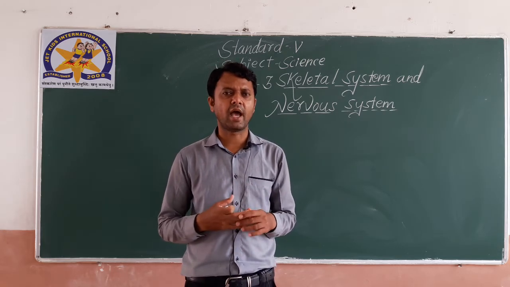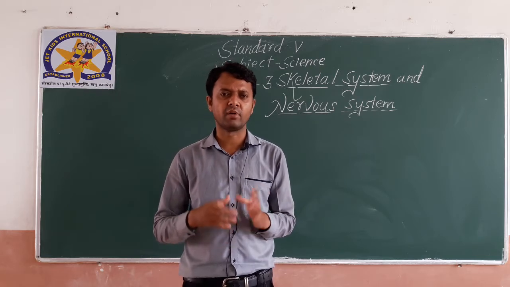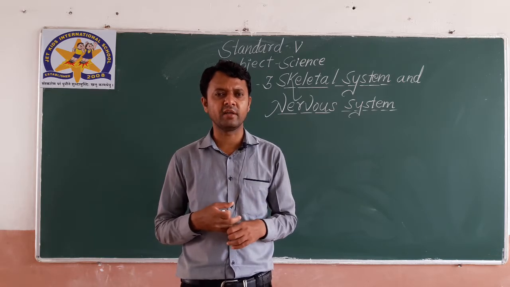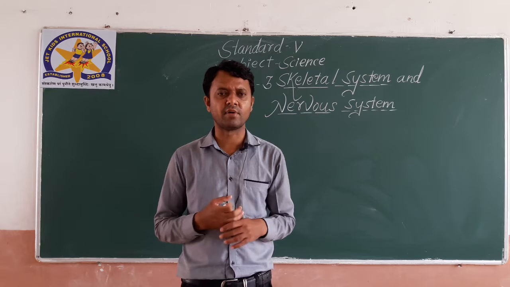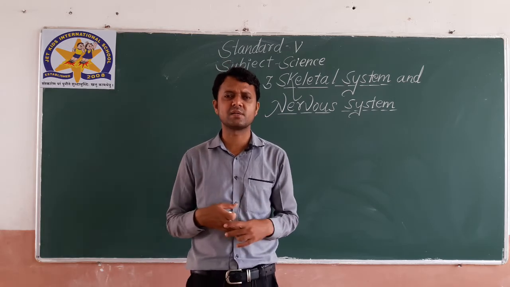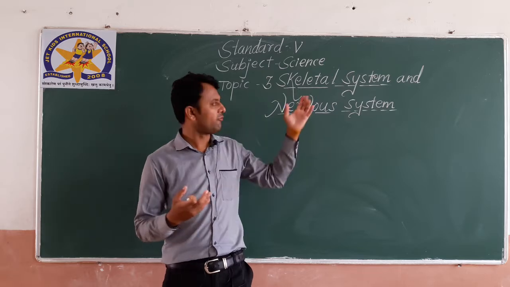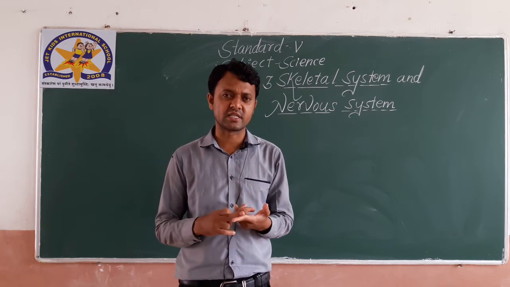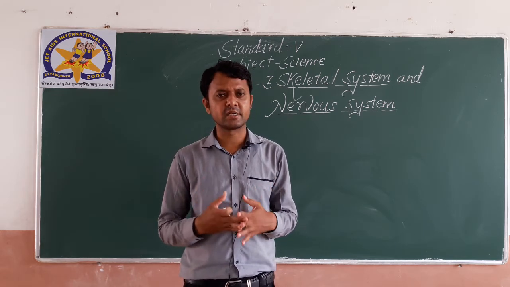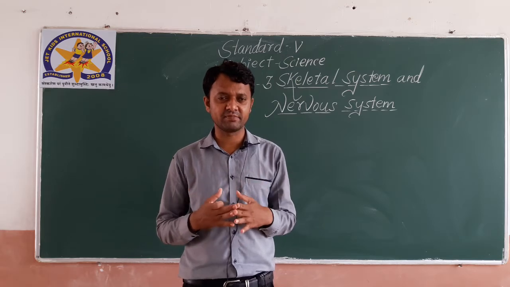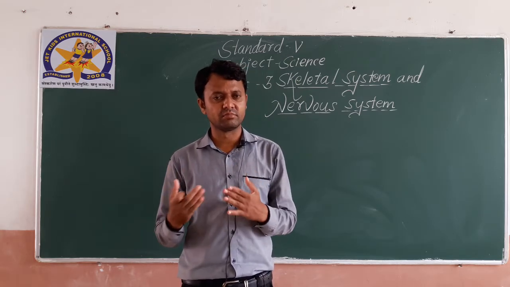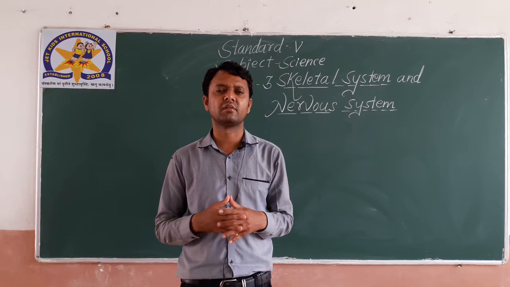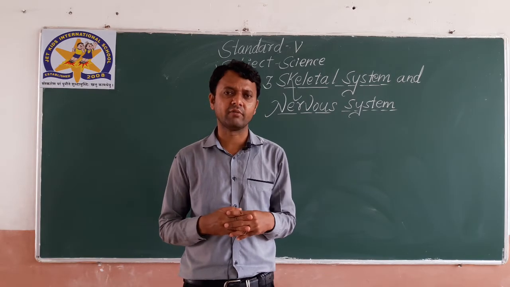Many organs are there, and some specific organs form an organ system, which is helpful for the working of our body, for living, or for running of our body. There are many organ systems: along with the skeletal system and nervous system, there is a circulatory system, a respiratory system, an excretory system, a digestive system, and many more systems inside our body that are working for us.